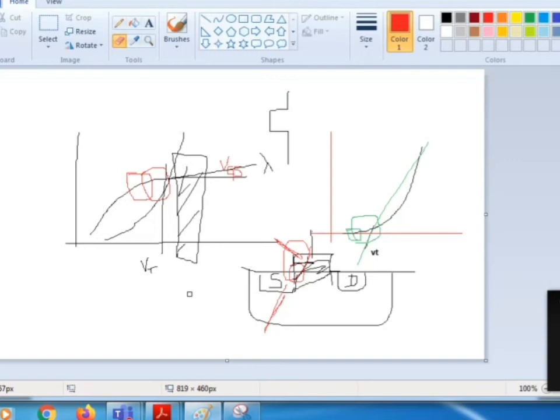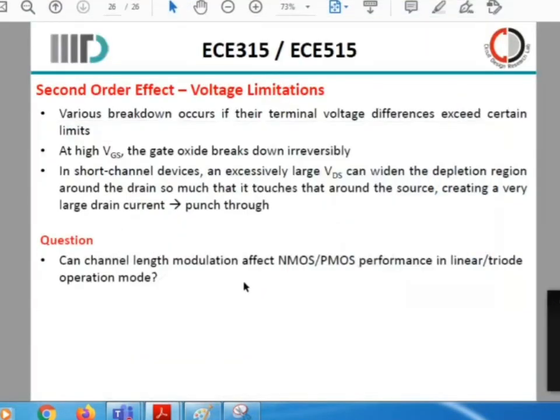Whereas in a device, the voltage that the system can handle is typically about 10% more than the maximum voltage supply that your system is designed for. That is why the foundry says the performance of the system is guaranteed up to about 10% of the maximum voltage supply. Anything more than that, the device will break down irreversibly and you cannot make use of it. So these are some of the voltage limitations, and you have to ensure that you do not cross the voltage limitations of the system.